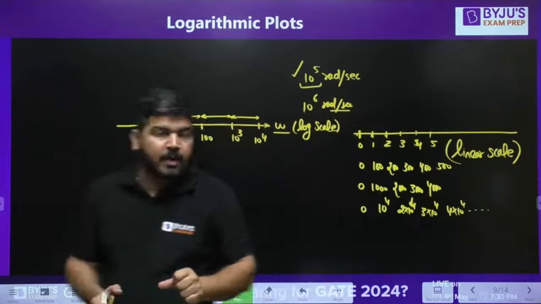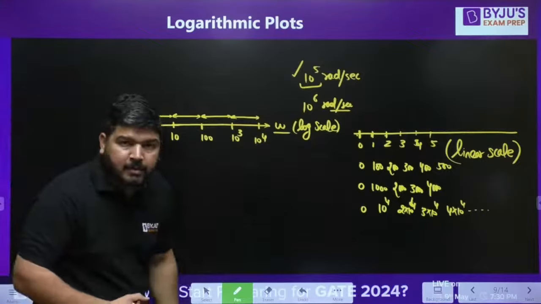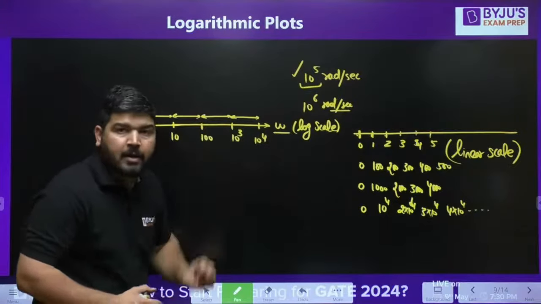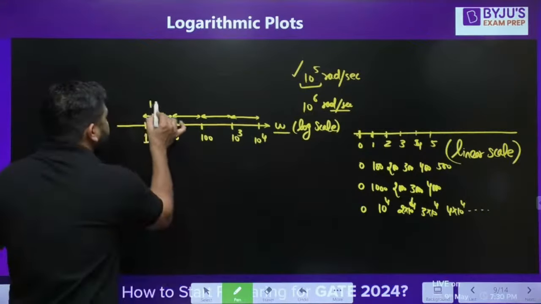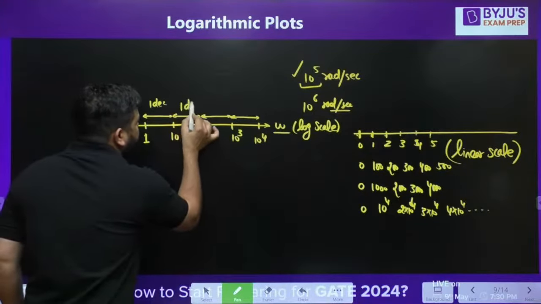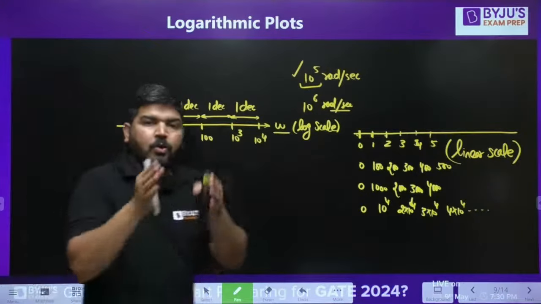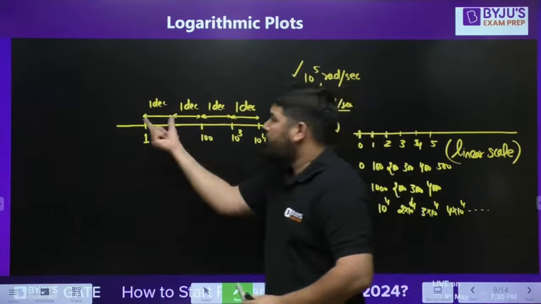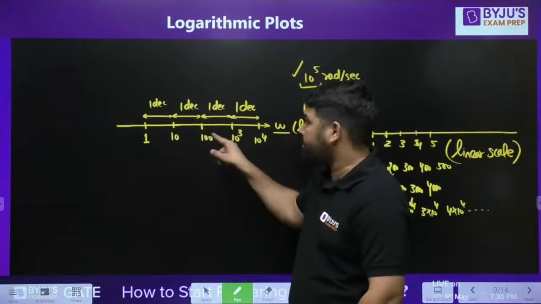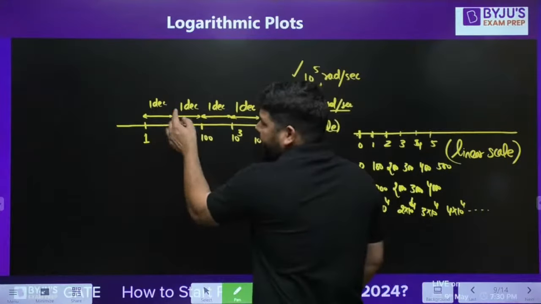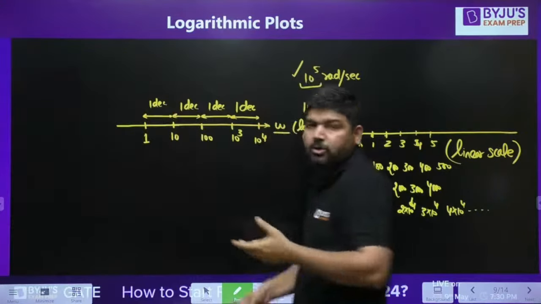Why will these distances be equal? If you calculate this distance in decades, since you are moving 10 times, every step is 10 times, and in 10 times, I know that the distance is 1 decade. So this distance is 1 decade, this distance is also 1 decade, this distance is also 1 decade, this distance is also 1 decade. It means on log scale, on log paper, you are moving equal distances. But the actual value is 10 times. You know that you are moving 1 decade. From this point to this point, again 1 decade. It means on log paper, this distance and this distance have to be equal.